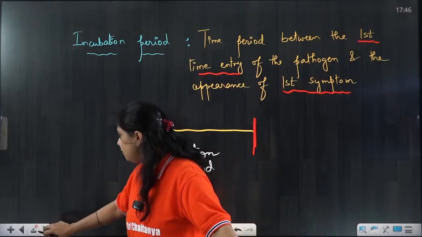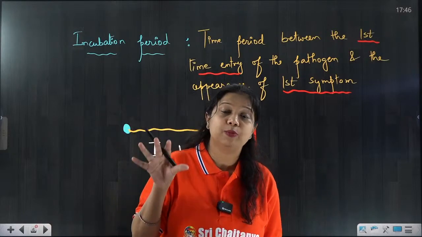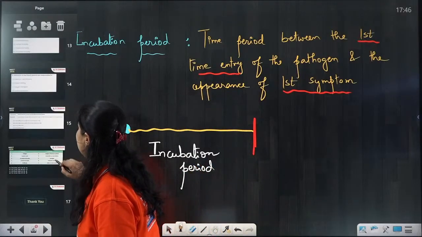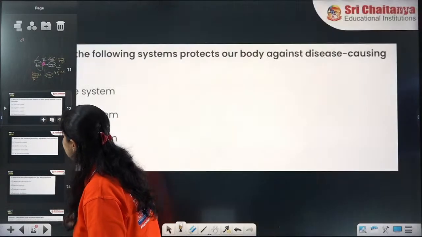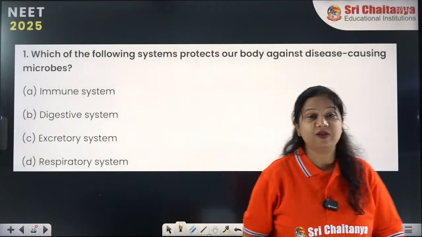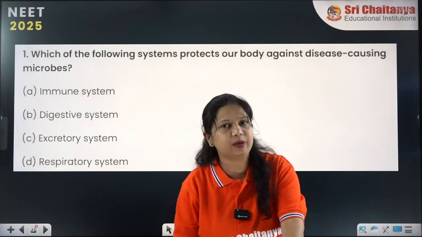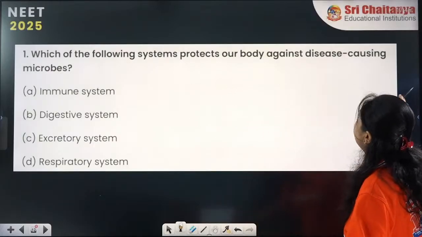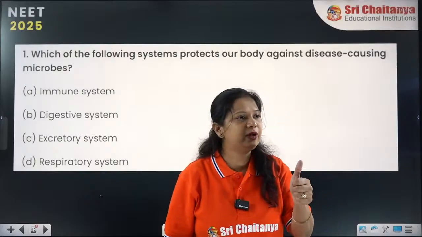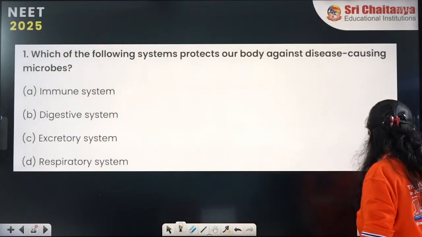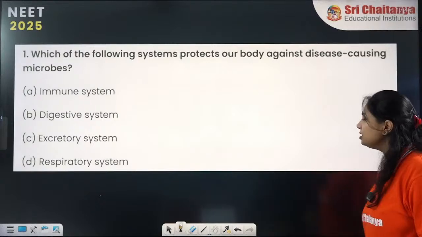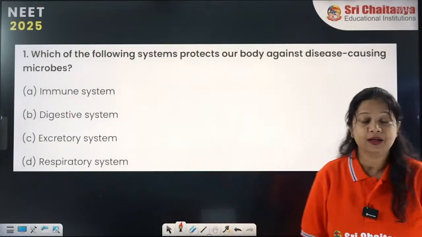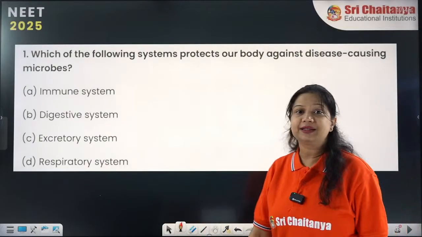Okay, so this is one of the symptoms and one of the very important parts of immunology. Let's try out some questions today. First question is for you, and I want all of you to answer them because these are very basic questions. Which of the following systems protects our body against disease causing microbes? All of you need to answer the option number. Who will be the first one to answer this?